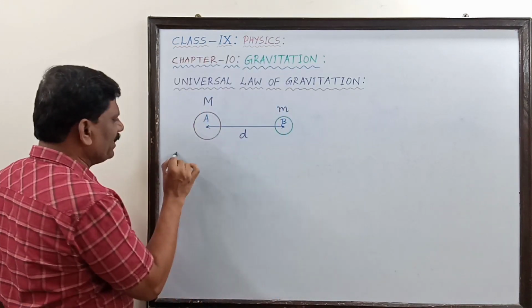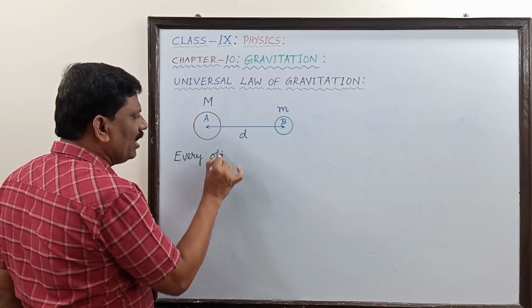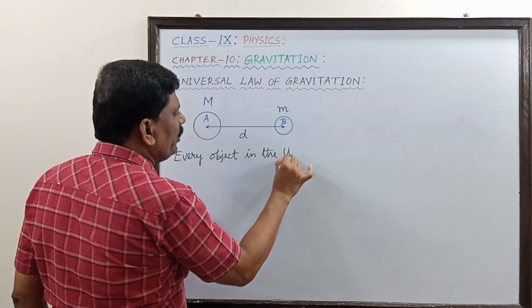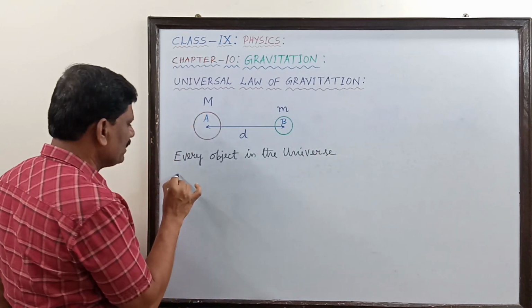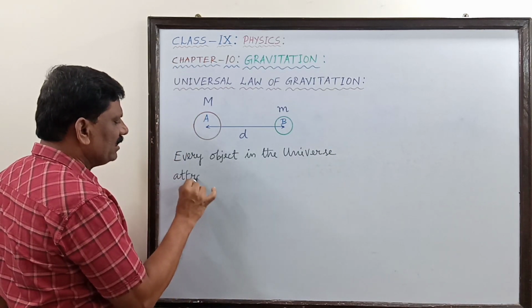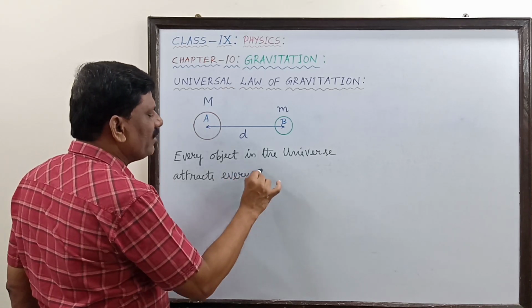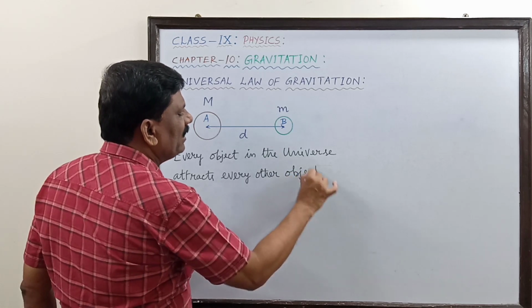So what is the statement? Every object in the entire universe attracts every other object. What is the meaning of attracts every other object?